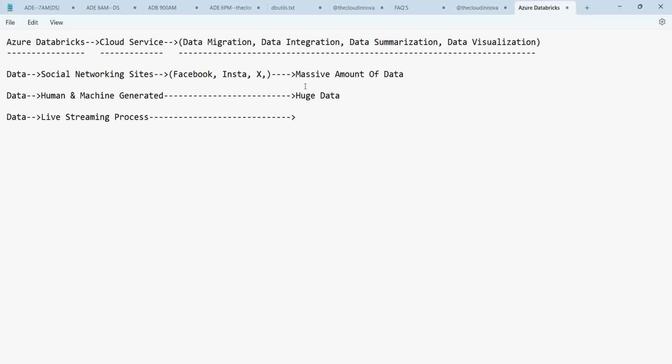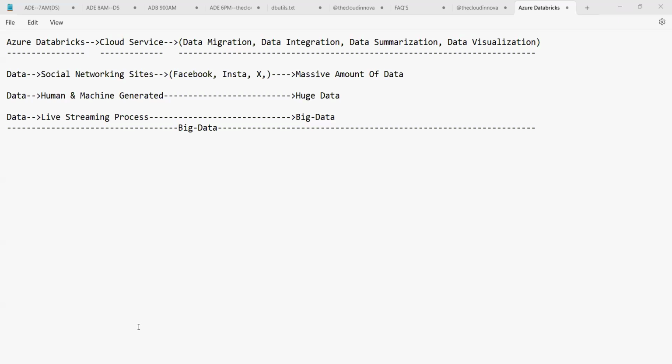So hence this is called a huge amount of data, a massive volume of data, or the other name of the data is called big data here, guys. So when we talk about big data, big data is nothing but the massive amount of data.